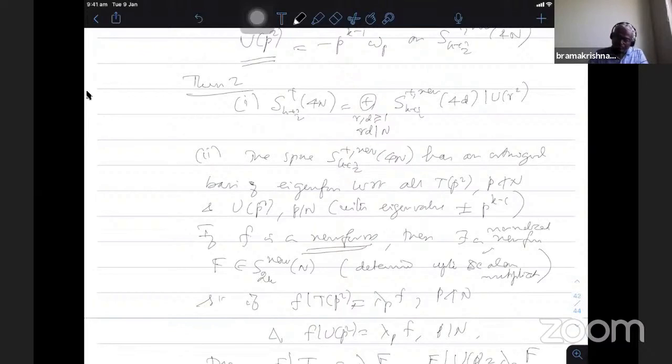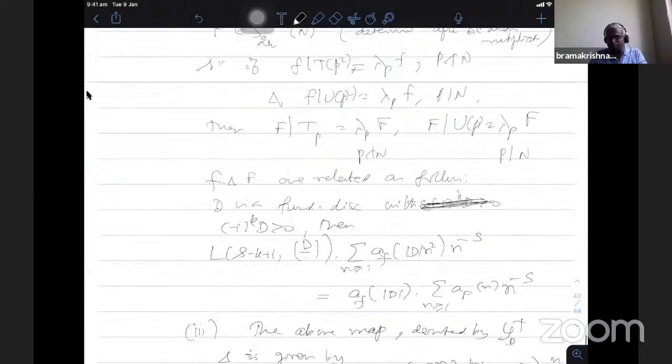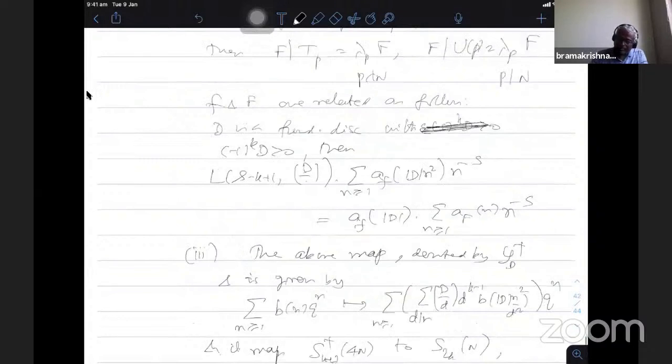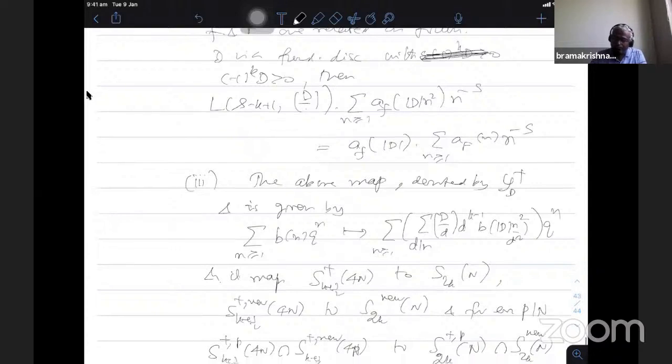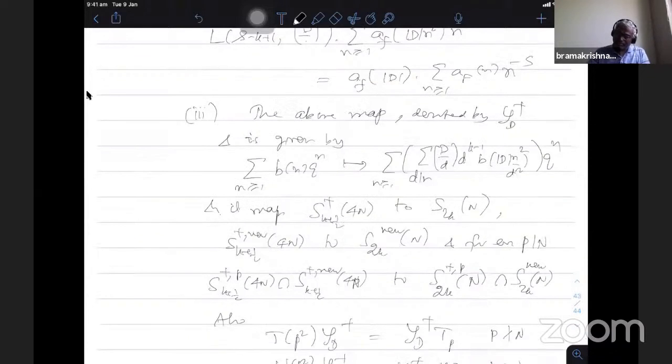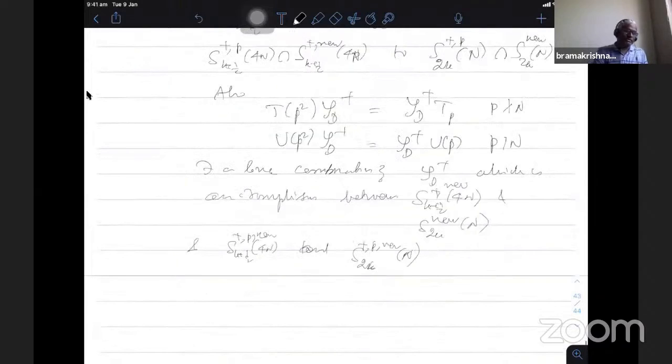So it commutes with the Hecke operator. Given any f, there is a new form of level n in the integral weight which has the same eigenvalues as those of the half integral weight form we started with, and there is a map like Shimura which takes the half integral weight form in the plus space to the integral weight form of level n, preserving the space of new forms as well as the plus minus eigenspaces.